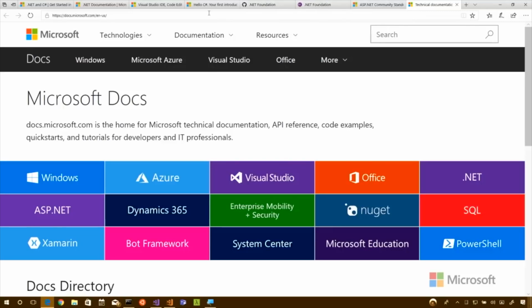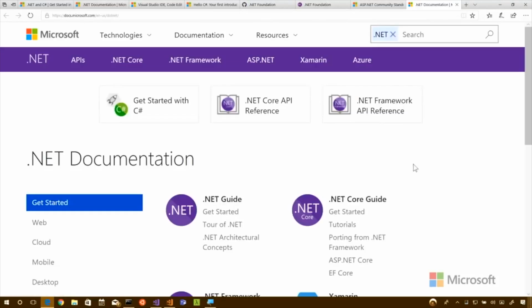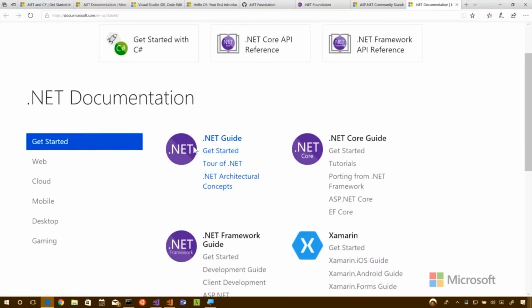So we looked at how to build our very first console application. And one of the great things about the .NET community is the documentation that we have right now. There's a lot of great docs. And I know it's silly sometimes to talk about how great the docs are, but really, the docs are very, very good. If you go to docs.microsoft.com, you can click on .NET, or you can go /.NET. There's a ton of documentation here.